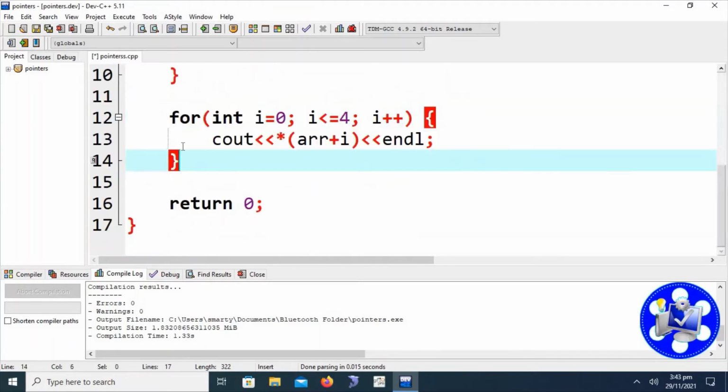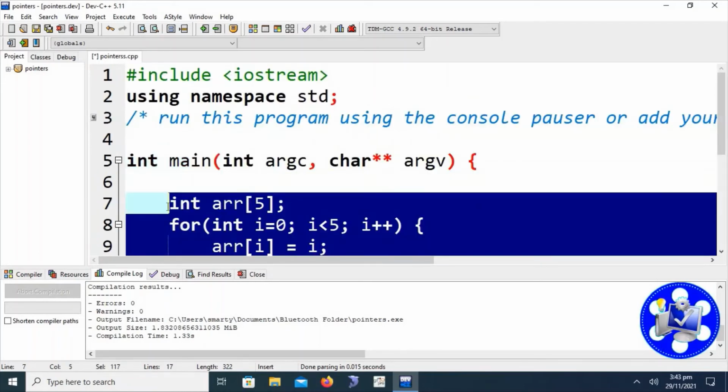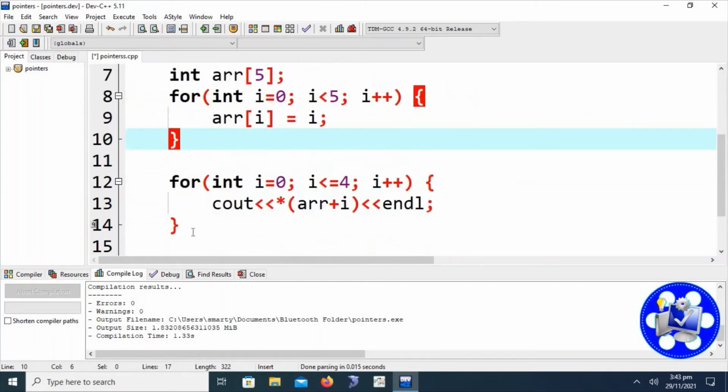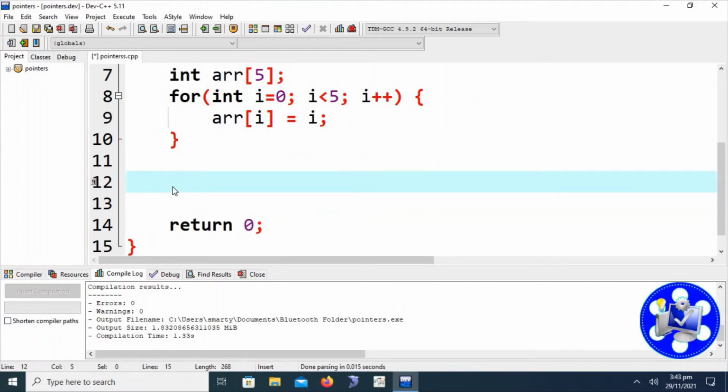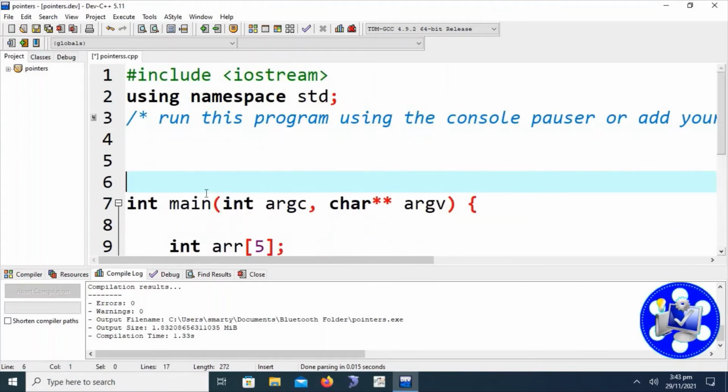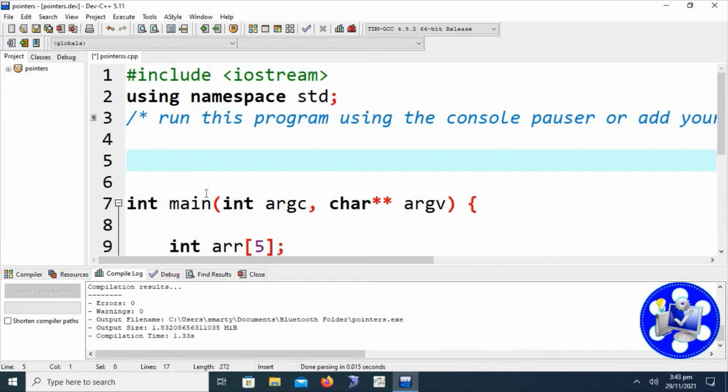Now we will discuss array passing to the function with the help of pointers. We can also pass this array to the function for sorting purposes. One point has to be clear: an array is always passed to functions using pointers. Not the entire data structure is passed to the function. This is always passed with the help of pointers. We are declaring here a function that is called addArray.